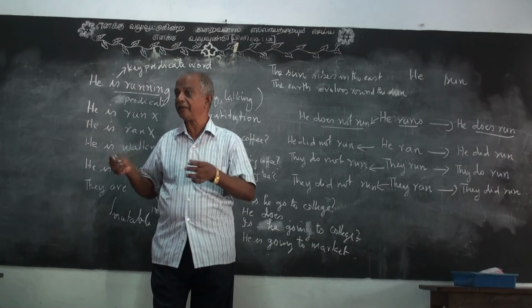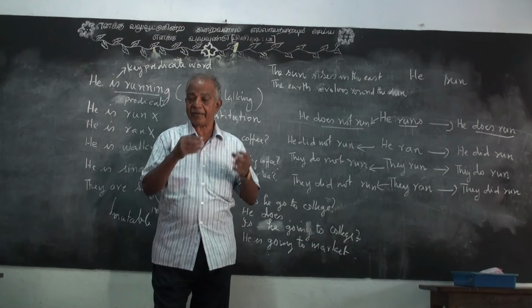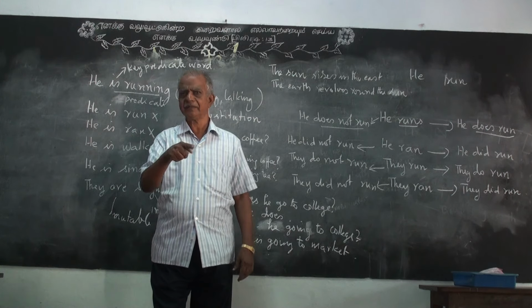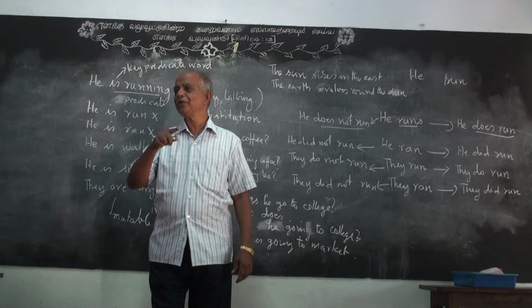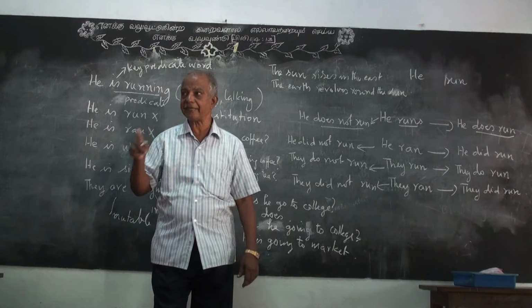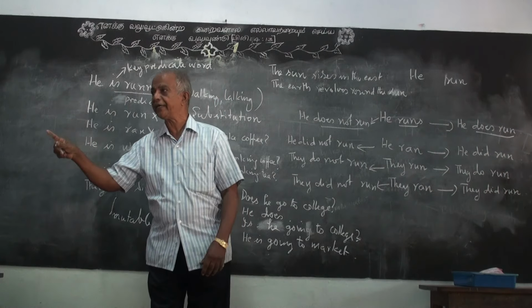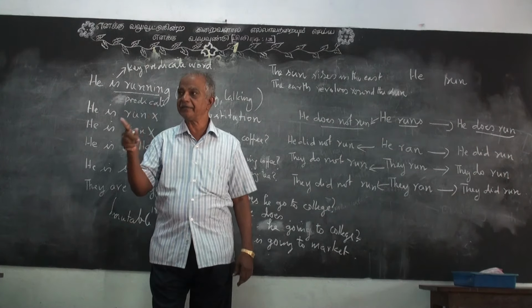He is not an idle boy, not an idle girl. He goes to school. "Is he going to school now?" "No, now he is not going to school. Now he is staying in the house because there is an examination for other students." Do you understand the difference?